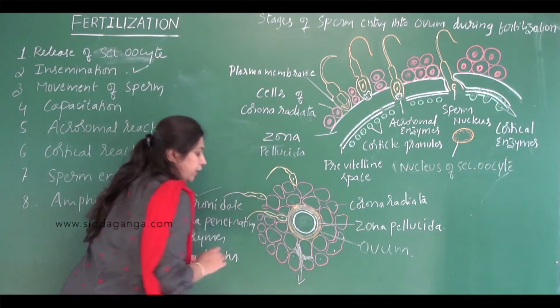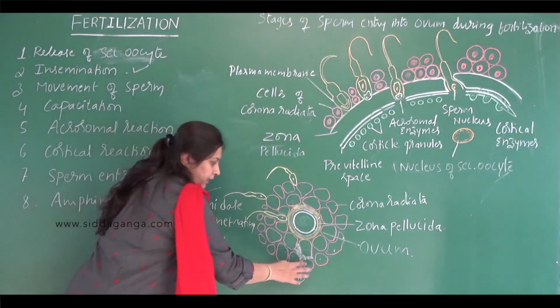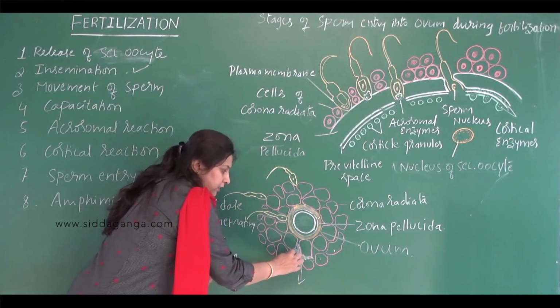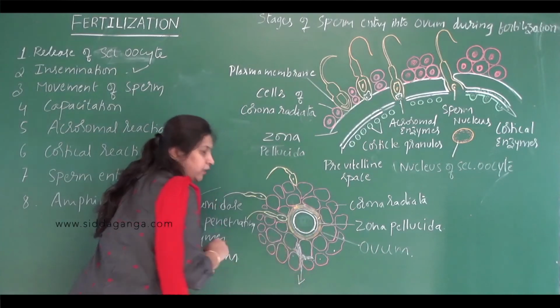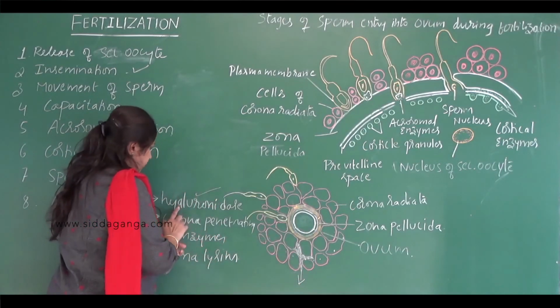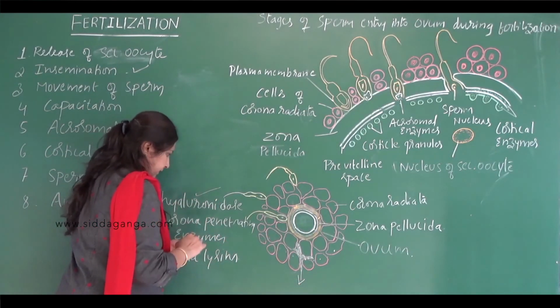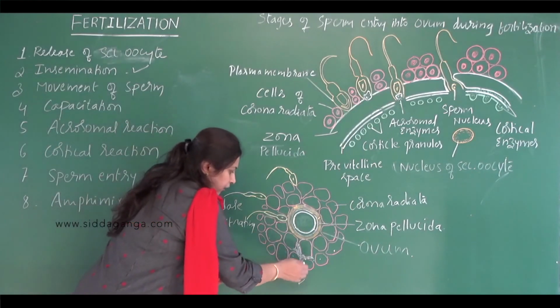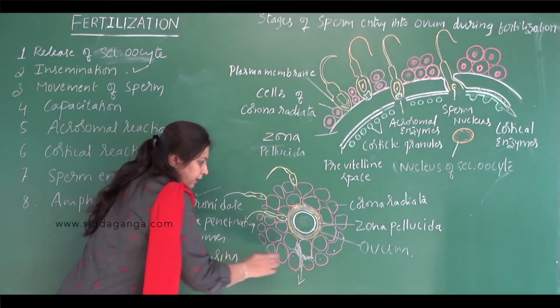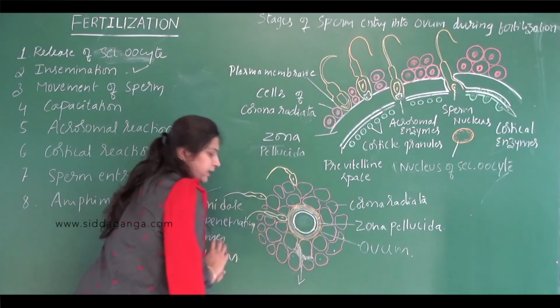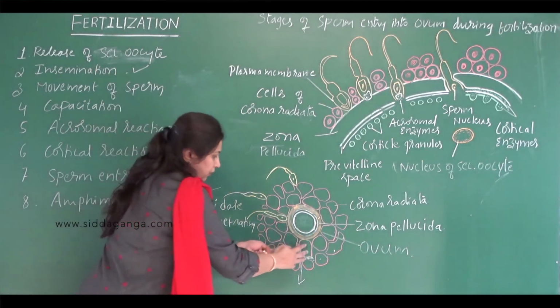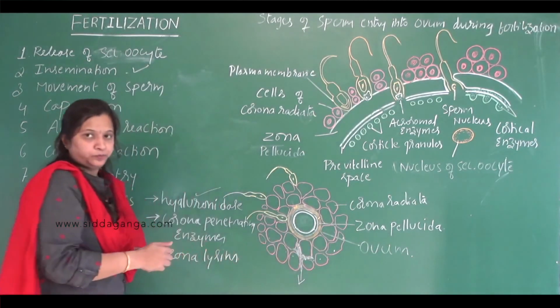Hyaluronic acid is a cementing substance which firmly binds the cells of corona radiata and cumulus oophorus. So the hyaluronidase enzyme acts on the hyaluronic acid and dissolves it, so that the cells get loosened.